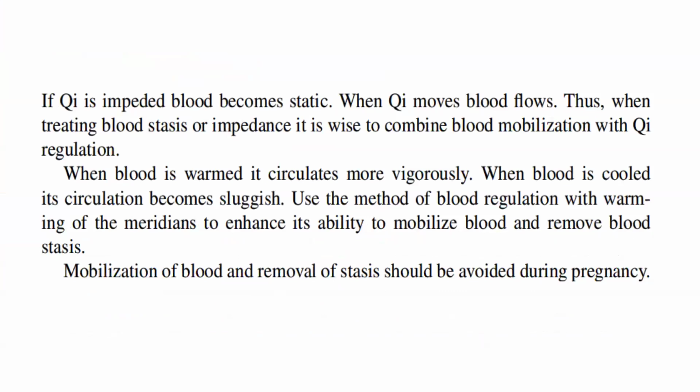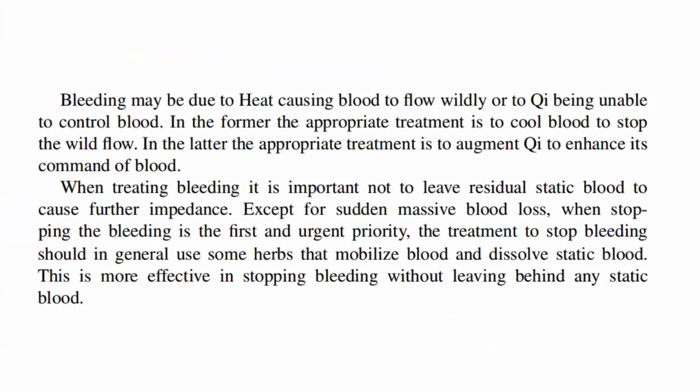When blood is warm, it circulates more vigorously. When blood is cooled, its circulation becomes sluggish. Use the method of blood regulation with warming of the meridians to enhance its ability to mobilize blood and remove blood stasis. Mobilization of blood and removal of stasis should be avoided during pregnancy. Bleeding may be due to heat causing blood to flow wildly or to qi being unable to control blood.